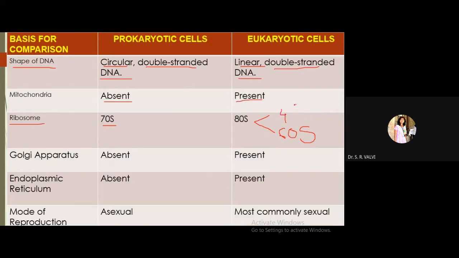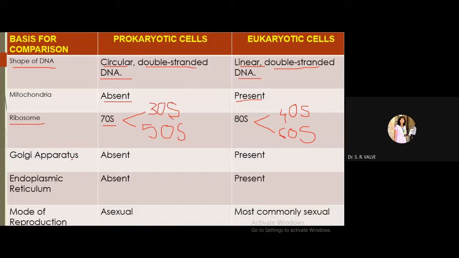40S is the smaller subunit, whereas 60S is the larger subunit of the eukaryotic ribosome. Whereas the 70S is again categorized into 50S and 30S, so 50S is the larger subunit and 30S is the smaller subunit. So likewise, the ribosome has subunits in both prokaryotes and eukaryotes. Please do remember that. The next organelle is the Golgi apparatus.